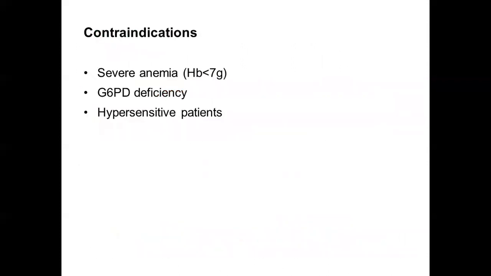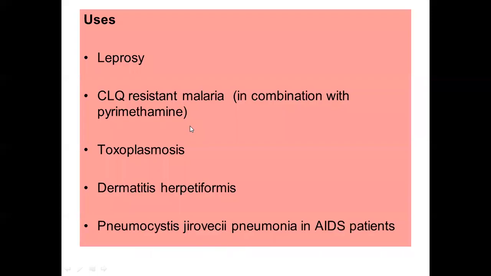Dapsone is contraindicated in patients with severe anemia, that is hemoglobin less than 7 grams per deciliter, in G6PD deficiency patients, and in patients who are hypersensitive to the drug. The uses of dapsone include leprosy. It can also be given in chloroquine-resistant malaria in combination with pyrimethamine, for the treatment of toxoplasmosis, dermatitis herpetiformis, and also for the treatment of Pneumocystis jirovecii pneumonia in AIDS patients.